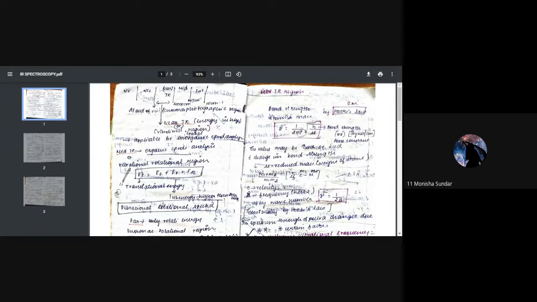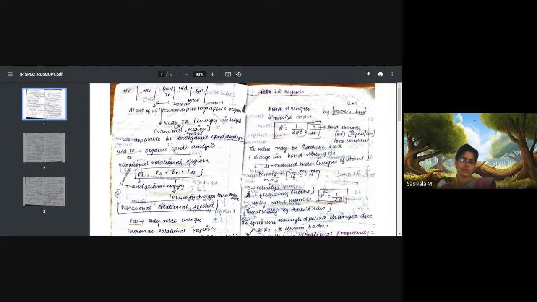Potassium bromide pressed pellet technique, ma'am. Good. Nujol mull, glassy pellet, hydraulic press. All that is used in the potassium bromide pressed pellet technique. For preparing the pressed pellet, we'll be using a hydraulic press in order to get a glassy pellet. This is the procedure followed under the potassium bromide pressed pellet technique. Okay. What is Nujol?